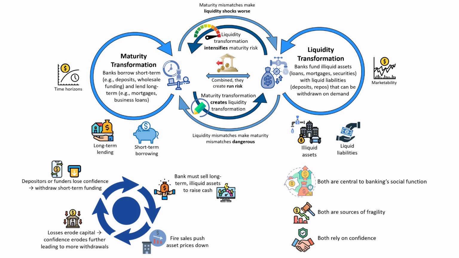In short, maturity transformation and liquidity transformation are two sides of the same coin. They are deeply intertwined. Maturity mismatches make liquidity mismatches inevitable, and liquidity mismatches magnify the risks of maturity mismatches. Together, they enable banks to provide credit and liquidity to the economy, but also create the potential for destabilizing feedback loops and systemic crisis when confidence breaks.